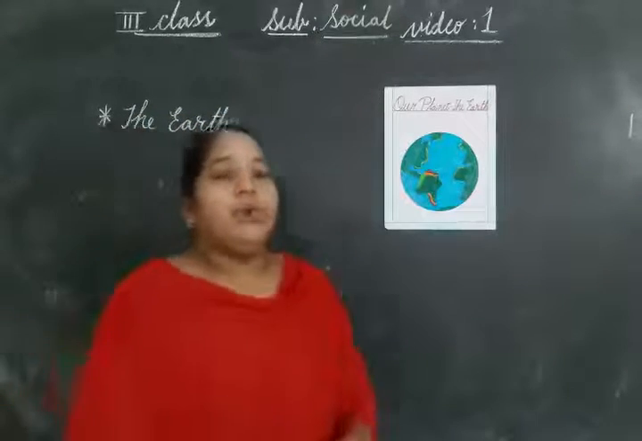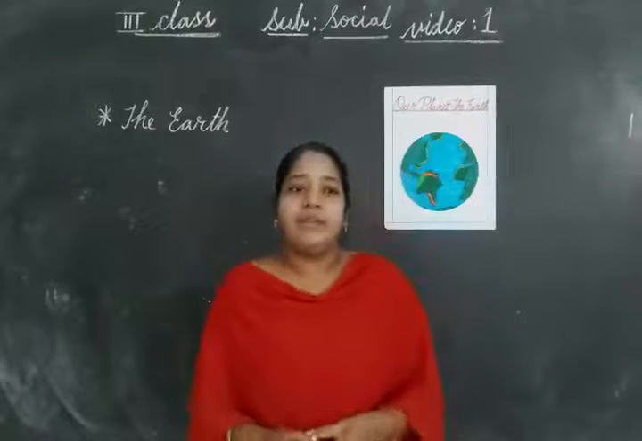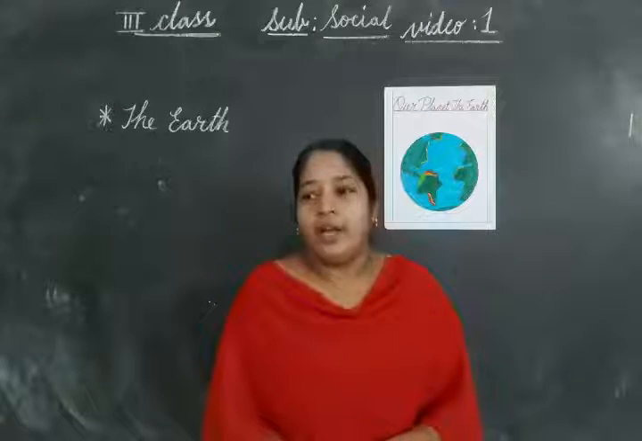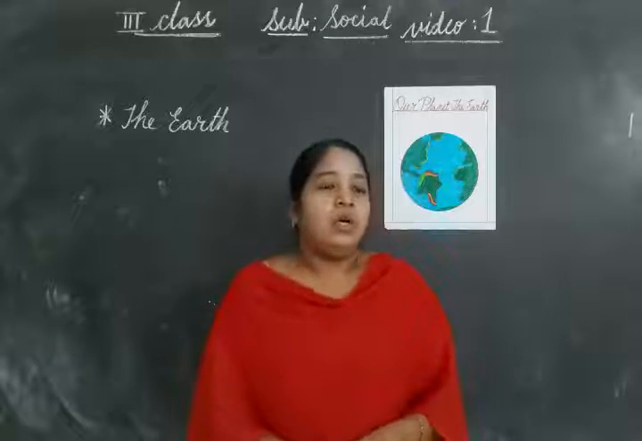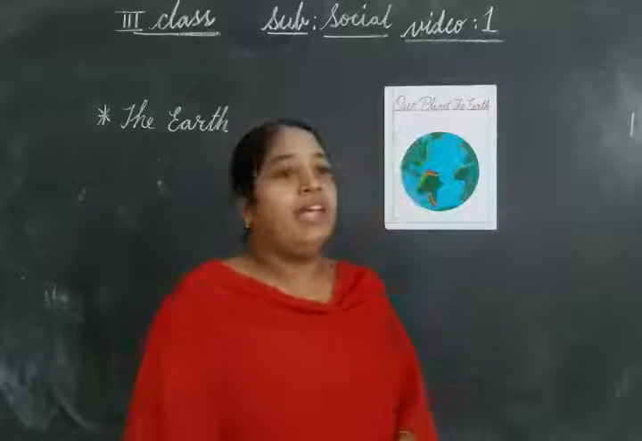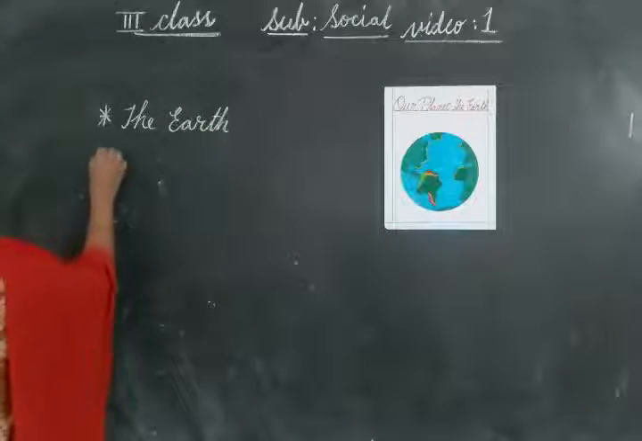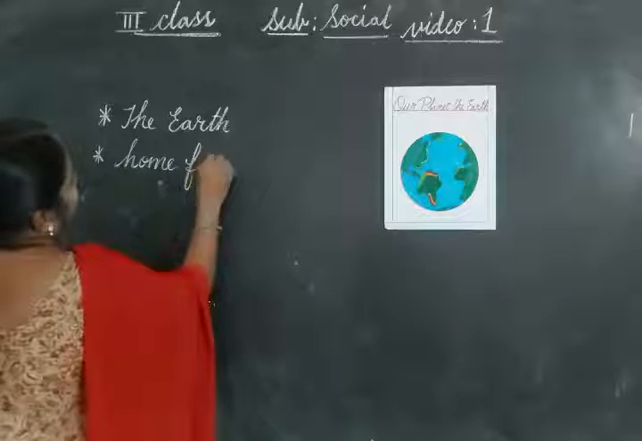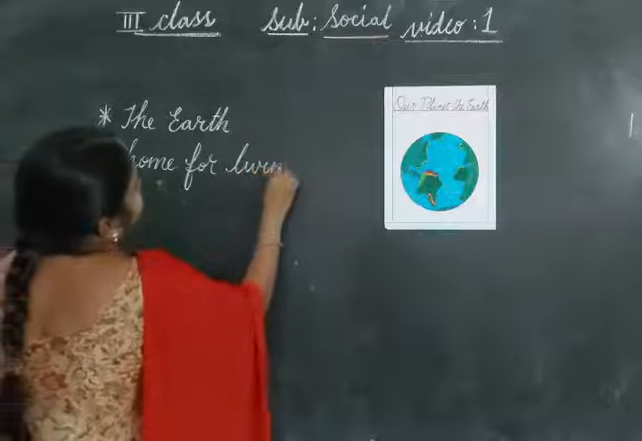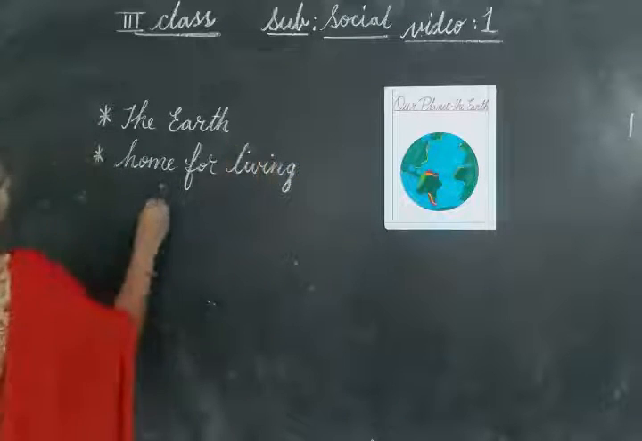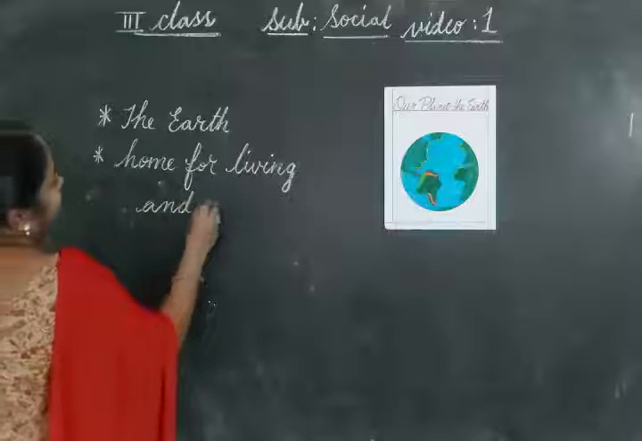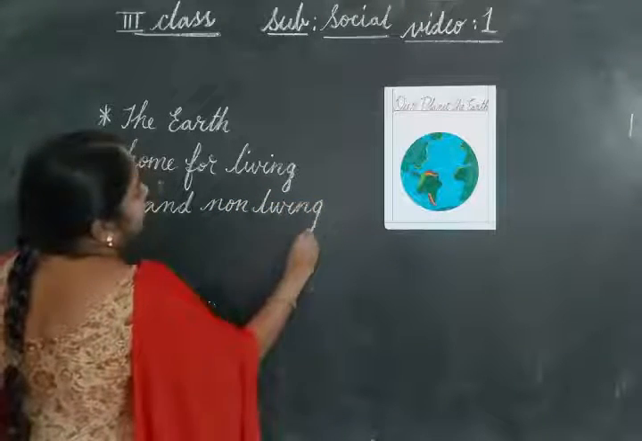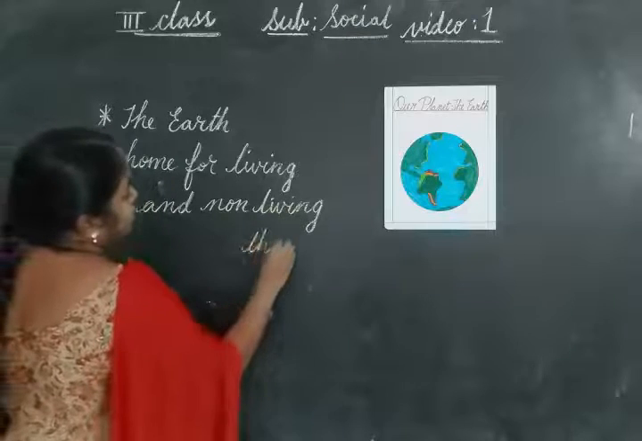And on the earth, what are the things you see on the earth, children? You see animals, plants, buildings, toys, cars. So, it is home for both living and non-living things. Earth is home for both living as well as non-living things.